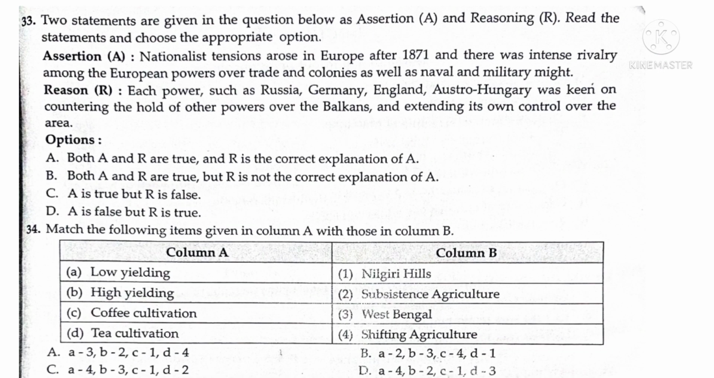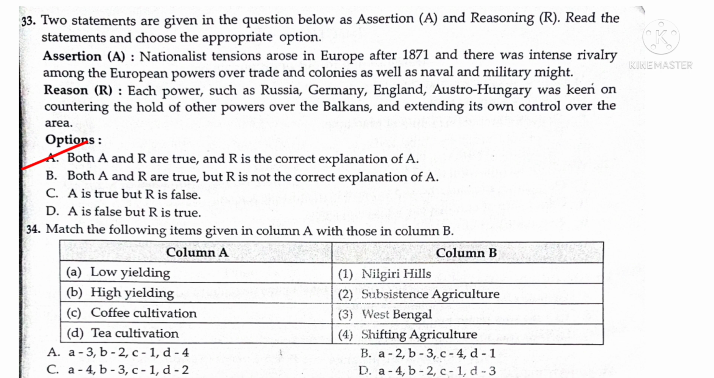Question 33. Two statements are given in the question below as assertion A and reason R. Read the statements and choose the appropriate option. Assertion: nationalist tensions arose in Europe after 1871 and there was intense rivalry among the European powers over trade and colonies as well as naval and military might. Reason: each power such as Russia, Germany, England, Austro-Hungary was keen on countering the hold of other powers over the Balkans and extending its own control over the area. Answer is A because both the statements are true. R is the correct explanation of A. So answer is A.